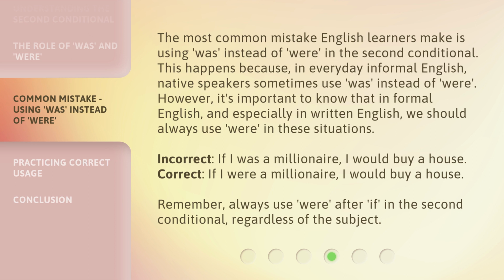However, it's important to know that in formal English, and especially in written English, we should always use were in these situations. Incorrect: if I was a millionaire, I would buy a house. Correct: if I were a millionaire, I would buy a house. Remember, always use were after if in the second conditional, regardless of the subject.